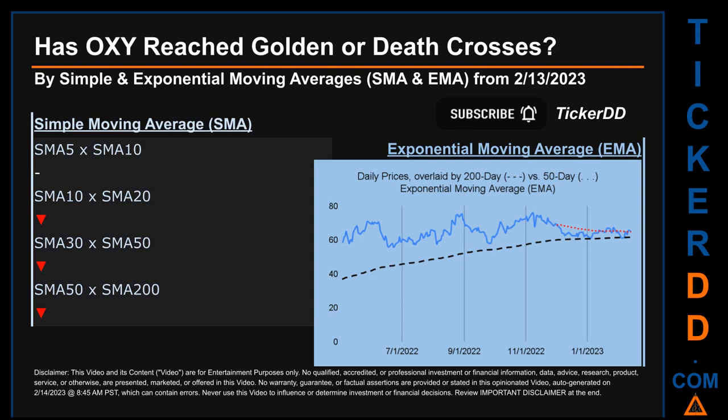For simple moving average, by comparing 50 to 200 days, we found a bearish death cross signal because the 50-day SMA crossed below the 200-day. Continuing with SMA, we looked across the 5 to 10, the 10 to 20, and the 30 to 50-day ranges to see if golden and death crosses had been reached. We found death cross signal for the 10 to 20, the 30 to 50. We could not find neither golden cross nor death cross signal for the 5 to 10.